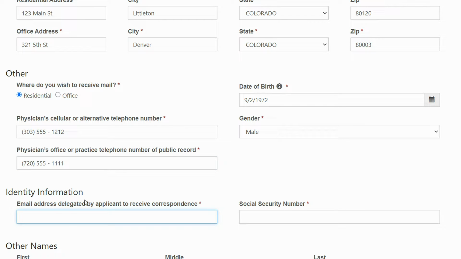and your email address. This email address that you supply is the email address to which all correspondence from the IMLC and the member boards will be sent. Your state of principal licensure may require that you provide a personally identifiable email address, especially if you are entering a third party's email address into this field.